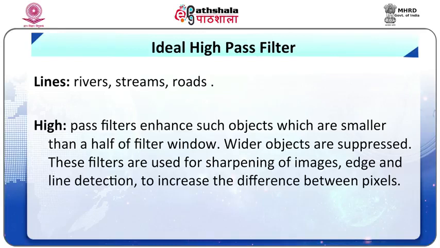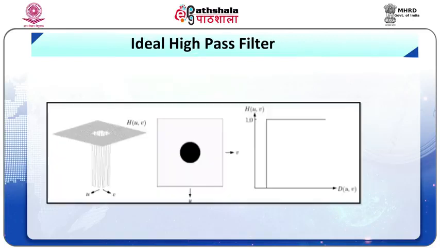Now high pass filter. High pass filter enhances such objects which are smaller than half of the filter window. Wider objects are suppressed. These filters are used for sharpening of images, and edge and line detection, as they increase the difference between pixels.